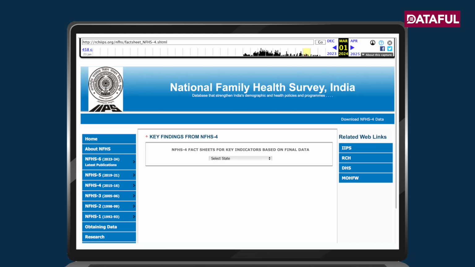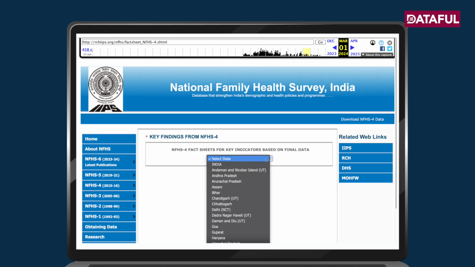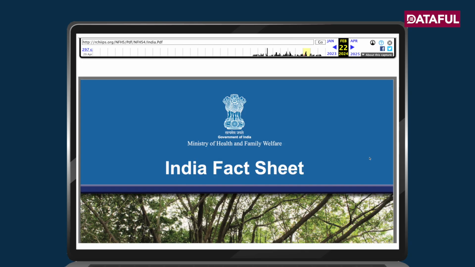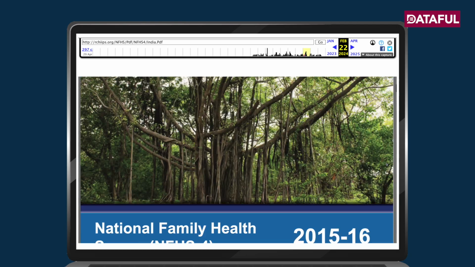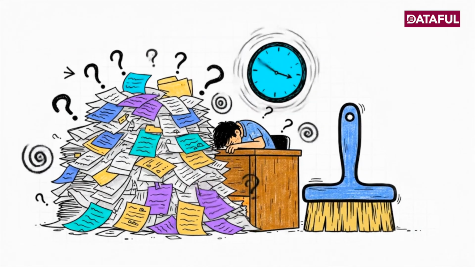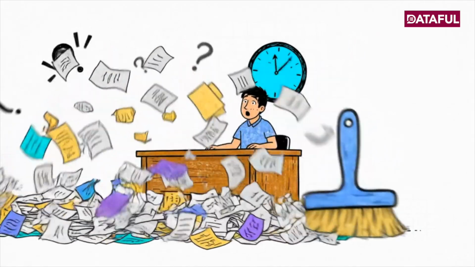1. You can access the reports of the National Family Health Survey through an archive website, search for and download bits of data from the multiple drop-downs you encounter on the site, compile the numbers, collate and clean the raw data. This process will take you several hours.